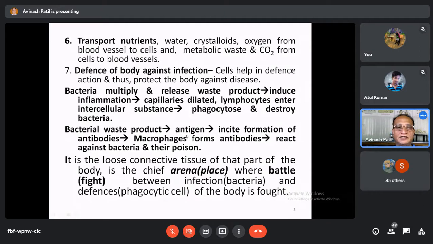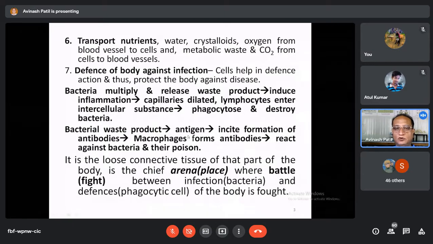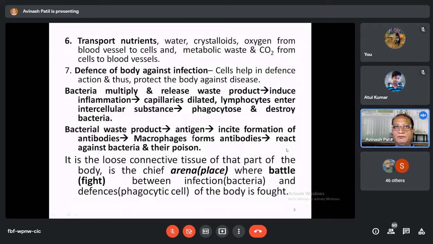So antigens are the metabolic waste products of the bacteria, and antibodies are the substances synthesized in response to these antigens by the macrophage cells. So a reaction goes on between the antigen and antibody, and the ultimate product is harmless substances, which are then excreted through the kidney or the lungs outside the body of that animal. So this is all about the fight that goes on between the bacteria and the body's soldiers.